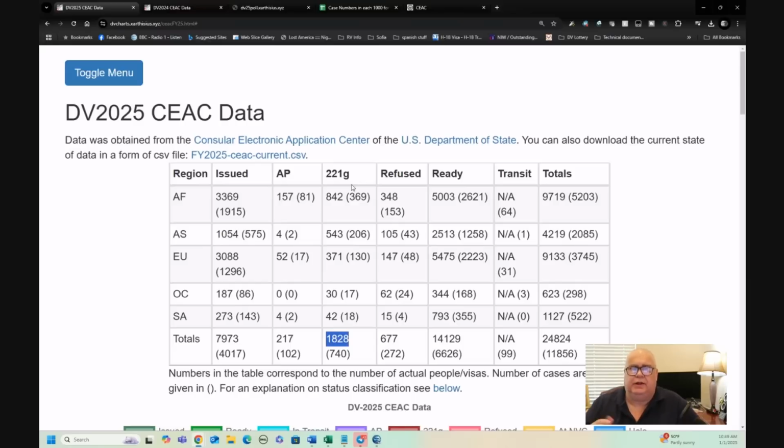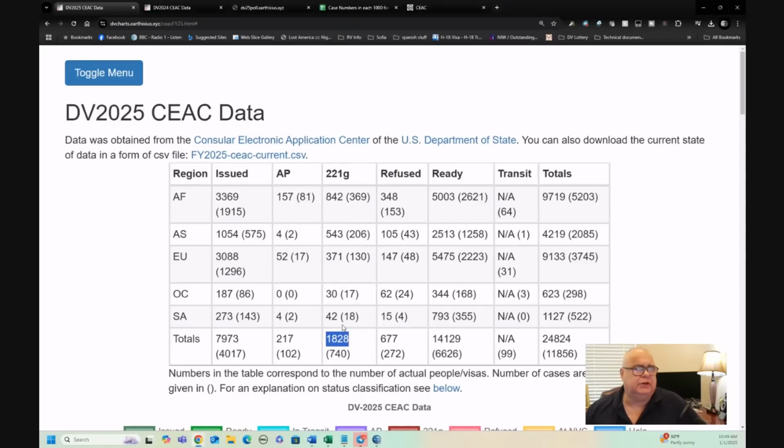Although I will tell you that typical average times, for example, of 221G for cases from Iran in particular would be 4 to 5 months. Okay, so it's very typical that cases from Iran and some of the other Middle Eastern countries get 221G because they want additional background checking. And in those cases, that additional background checking can take 4 to 5 months.